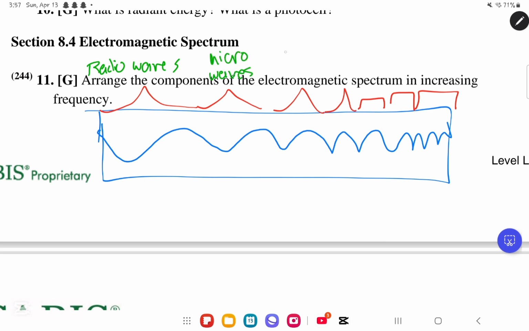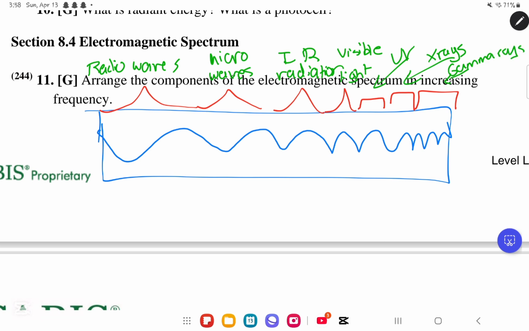After the microwaves comes the infrared radiation. After the infrared radiation comes the visible light. Then, after the visible light, over here we will have the ultraviolet radiation. So over here it is the UV. Then, over here it is the X-rays. And then finally, the last one over here, it is the gamma rays.